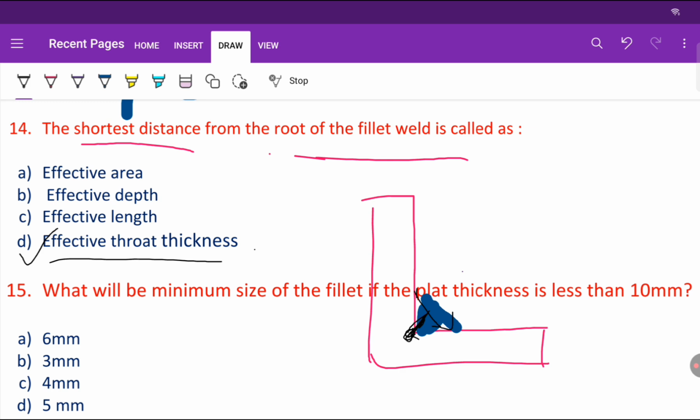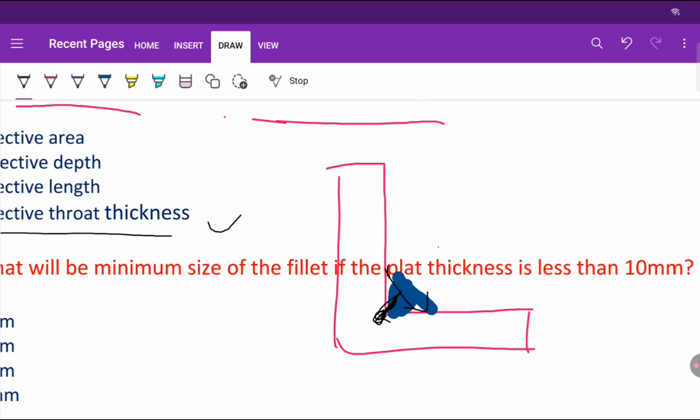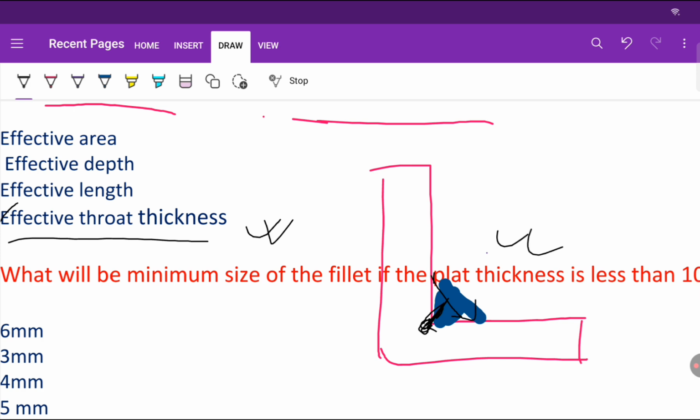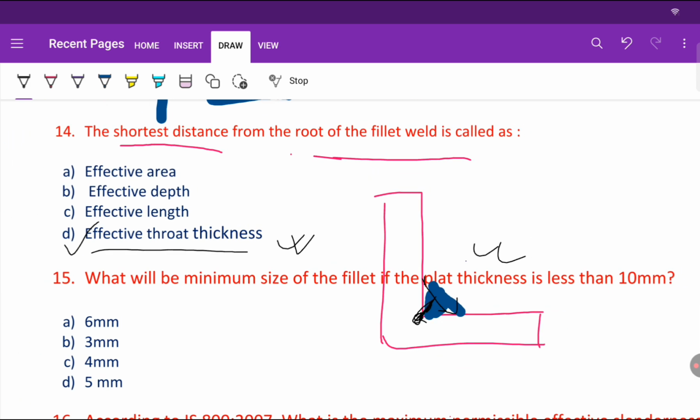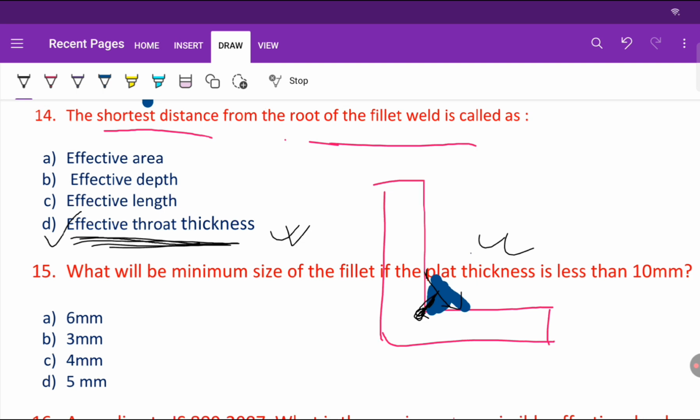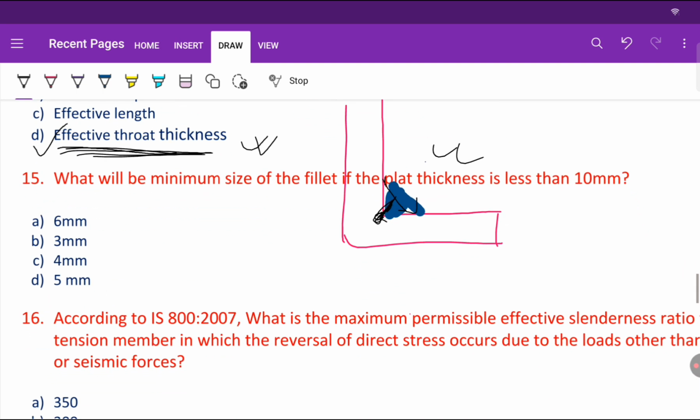Along this thickness the section has the weakest point. Remember, this is also very important. Along the effective throat thickness the section has a tendency to fail. Remember this.